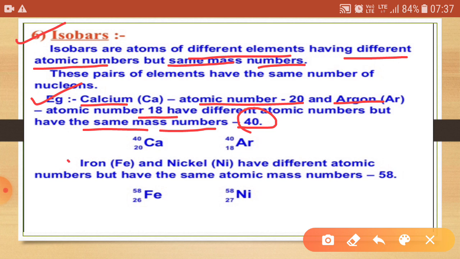And iron and nickel also have the same mass number but different atomic numbers, 26 and 28 respectively. So this is all about today's tutorial.